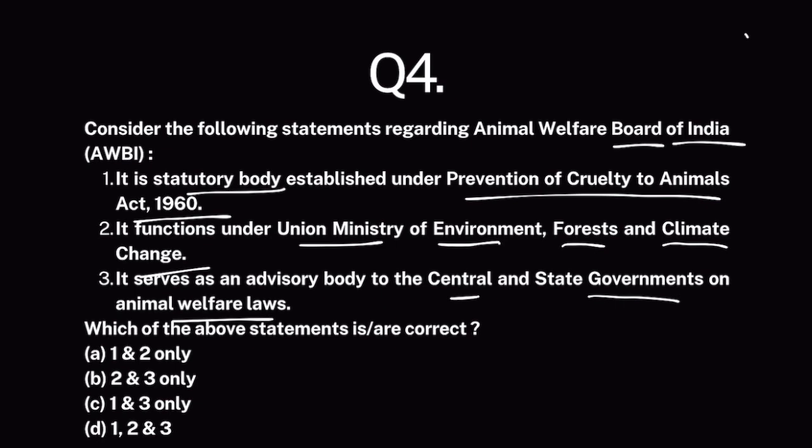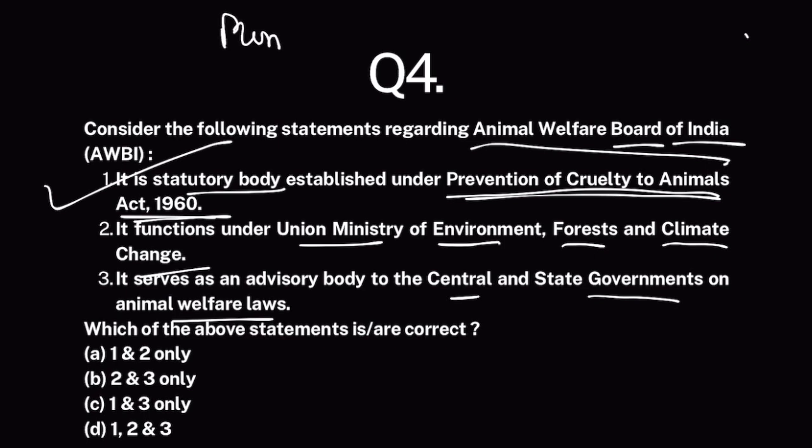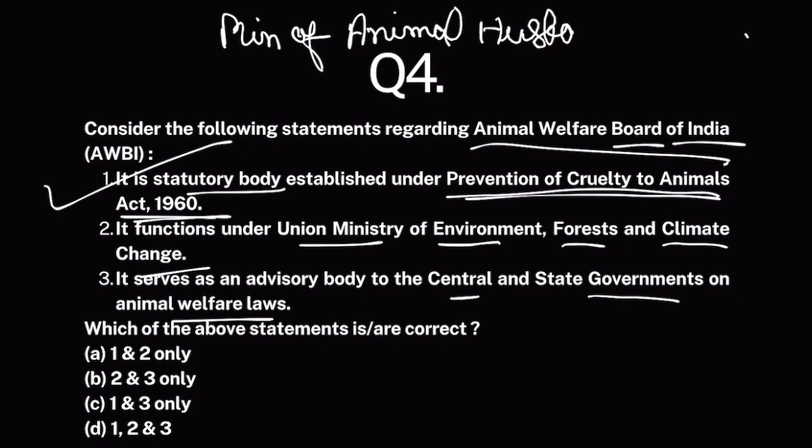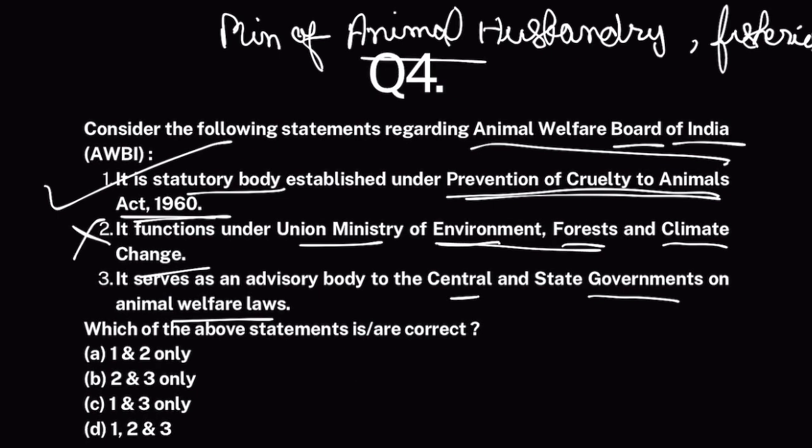So the thing is, Animal Welfare Board of India was established for welfare of animals. And it was established under Prevention of Cruelty to Animals Act 1960. This part is absolutely correct. It is a statutory body. But it functions under Ministry of Animal Husbandry, Fisheries and Forestry. Okay, not Environment Ministry, Ministry of Animal Husbandry. So this part is false.